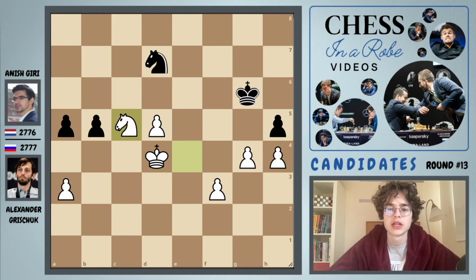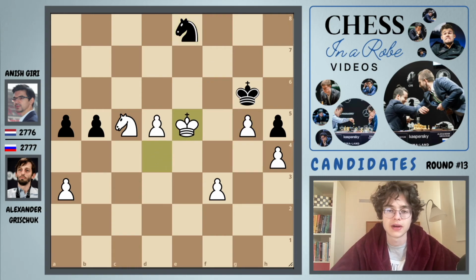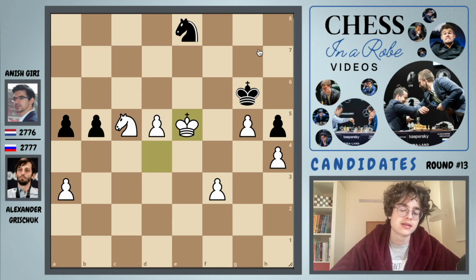Also, what I should mention is, just to give you a possible line, let's say black would decline the offer of a knight trade. We could get something like g5, knight back, and now king e5. Just all these pieces are placed pretty well. We can probably queen this pawn, and if not, we can queen one of these guys. And I mean, this is completely lost for black.